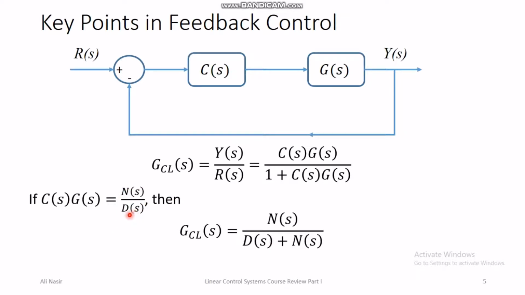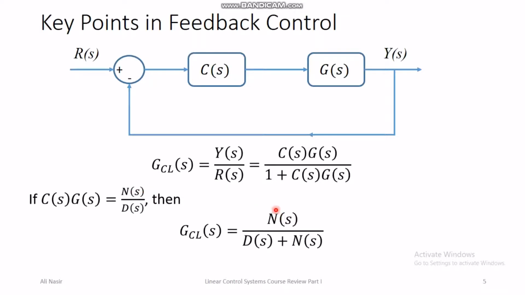You can write the closed loop transfer function straight away using this formula: denominator polynomial plus numerator polynomial in the denominator of the closed loop transfer function, and the numerator remains the same. So closing the loop does not change the numerator.